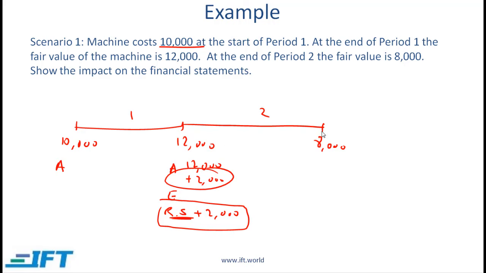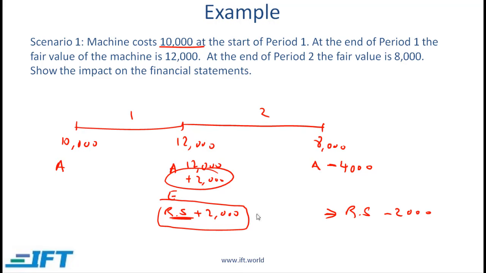In year 2, the value goes down. Now the fair value is 8,000. The asset has to be written down from 12,000 down to 8,000. So that essentially is a decrease of 4,000. How do we do this on the equity side? The first thing that we do is we reverse the revaluation surplus. So that comes down by 2,000.